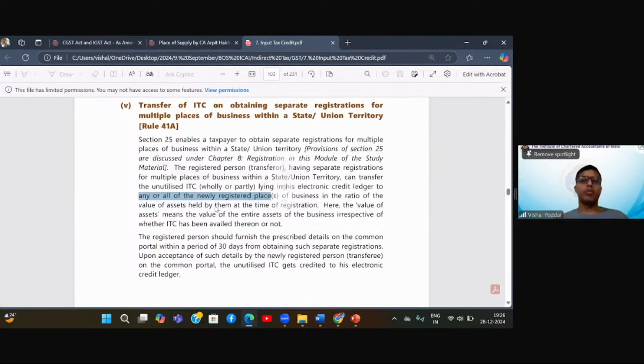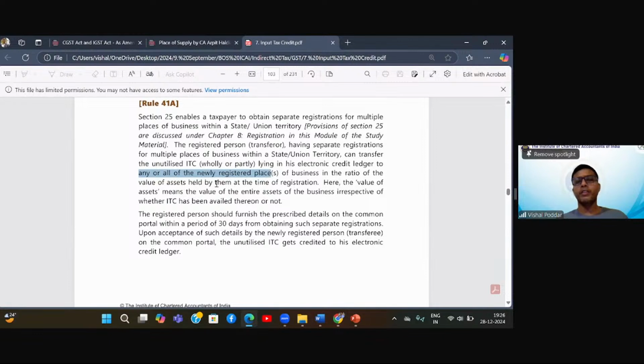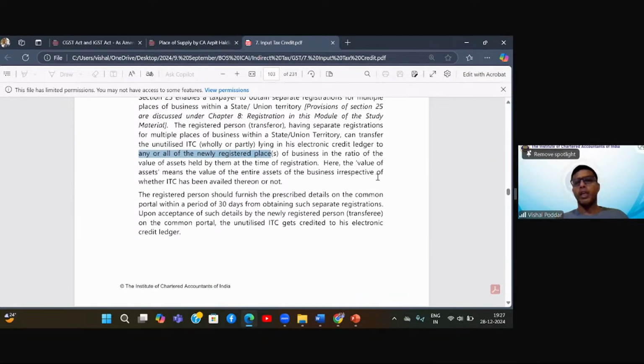But wherever I want to transfer, it is saying in the ratio of value of assets held by them at the time of registration. So if I decide to transfer between Pune and Nashik and not to Aurangabad, okay. But then for distributing it between Pune and Nashik, I have to take the value of asset in Pune and Nashik. So out of 10 lakhs of credit with Mumbai, Mumbai decides to transfer 2 lakhs. So it is not deciding to transfer entirely, that is allowed. So 2 lakhs it can transfer, and when it wants to transfer 2 lakhs between the two, it will be taking the value of assets of these two branches, that is Pune branch and Nashik branch, and in the ratio of the value of assets, it will distribute this ITC, irrespective of whether the ITC has been availed thereon. It means again the same logic.